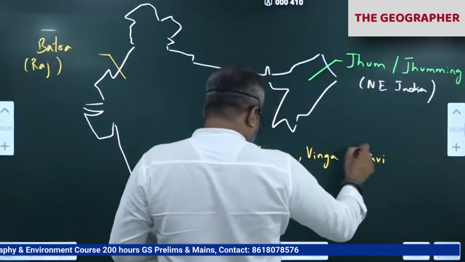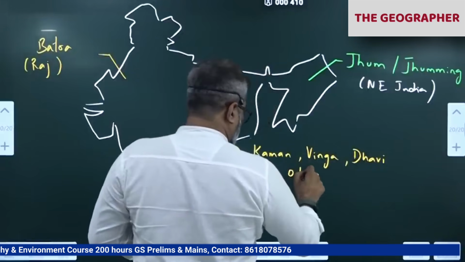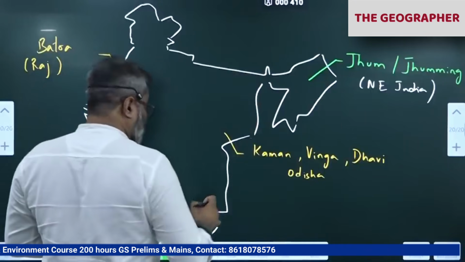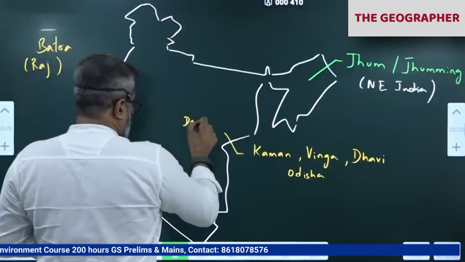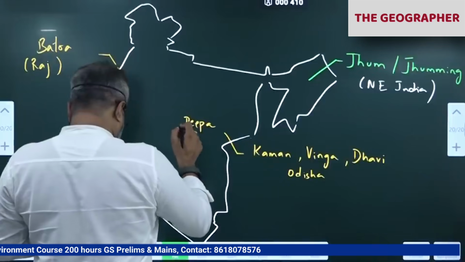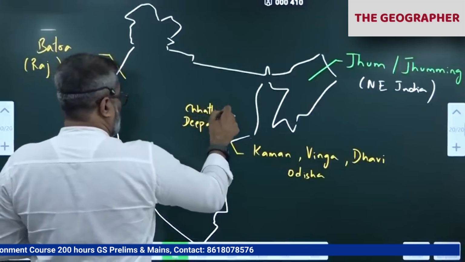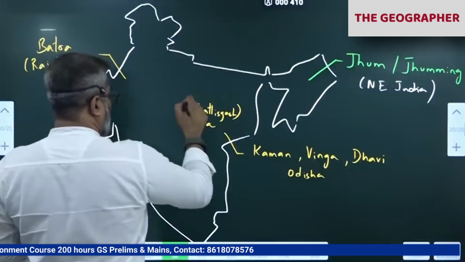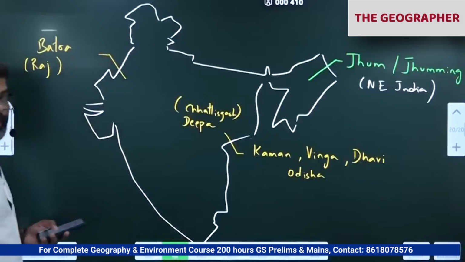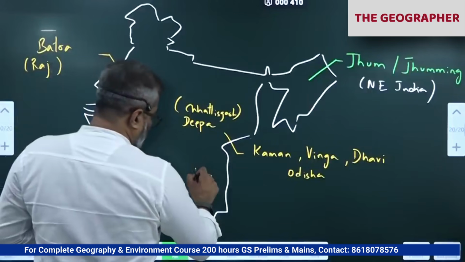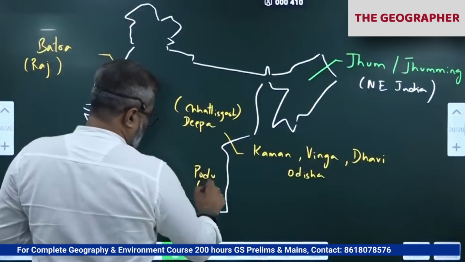Odisha, AP means the border in that area. Odisha. Deepa in Chhattisgarh. In the Chhattisgarh region they call it Deepa. Bastar belt. Podu in Andhra Pradesh. AP.